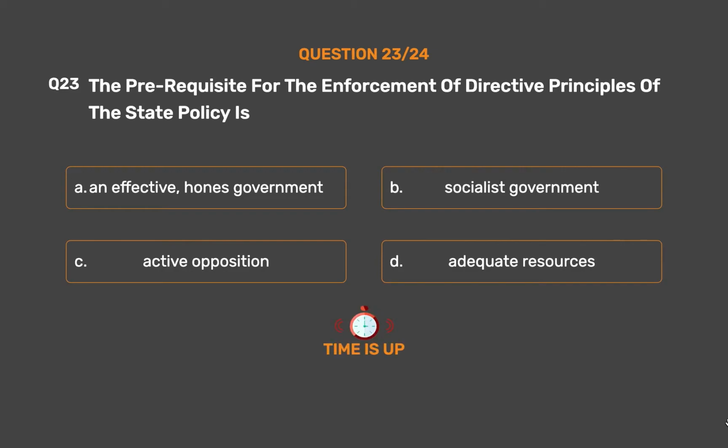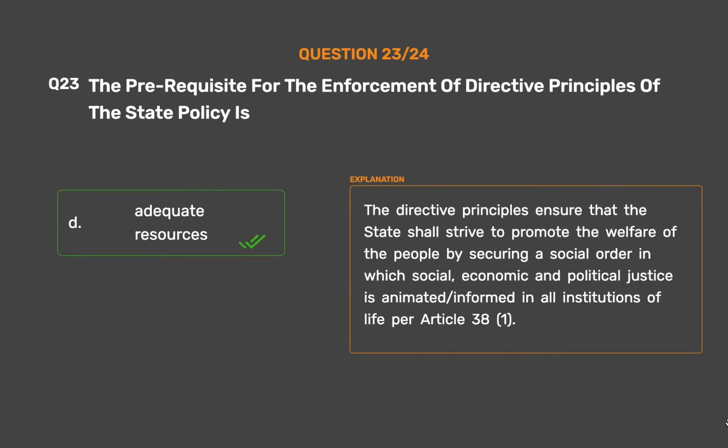The correct answer is option D, adequate resources. The directive principles ensure that the state shall strive to promote the welfare of the people by securing a social order in which social, economic and political justice shall inform all institutions of life, as per Article 38(1).